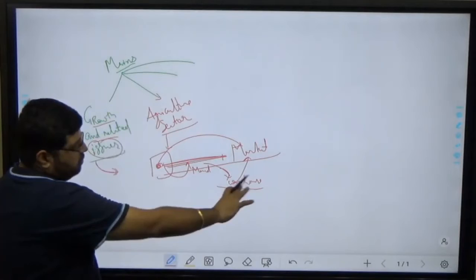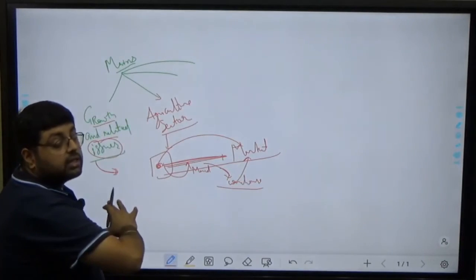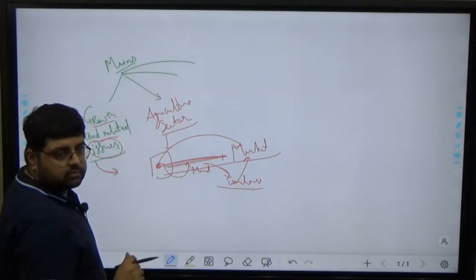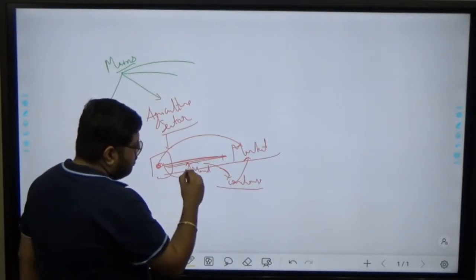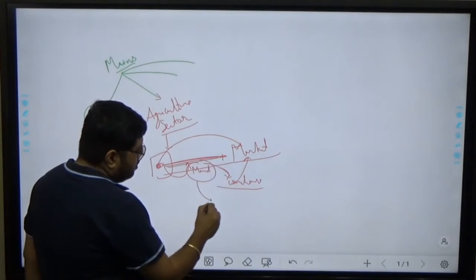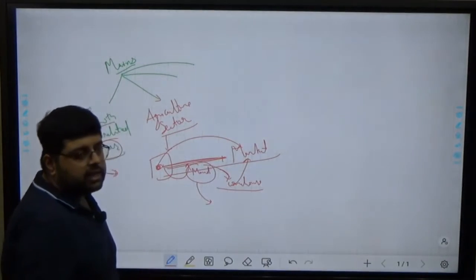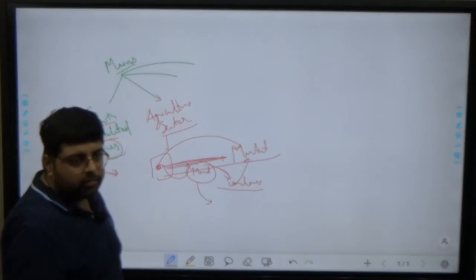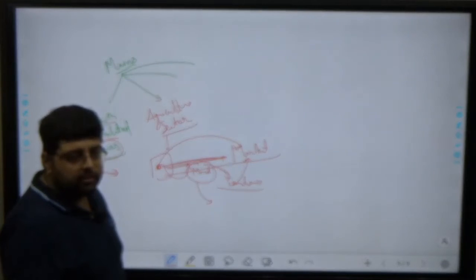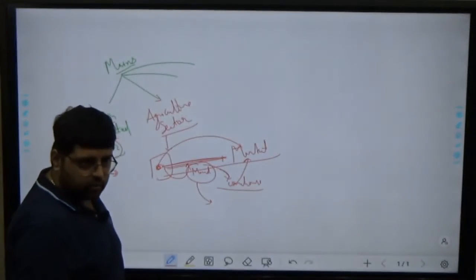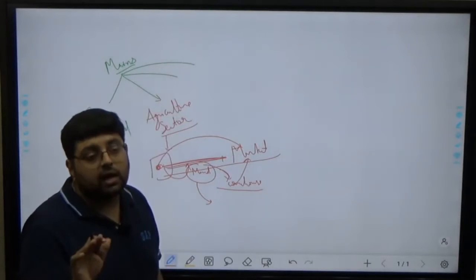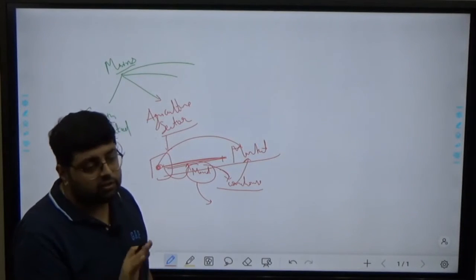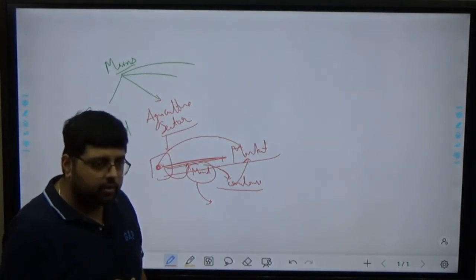So whatever is the process, we will cover what are the challenges in this, okay. For example, to handle the challenges of mandi, Government of India came with 3 bills, that is farm bills, okay. So we will see whether those 3 bills are able to handle the challenge of mandi or not, okay.